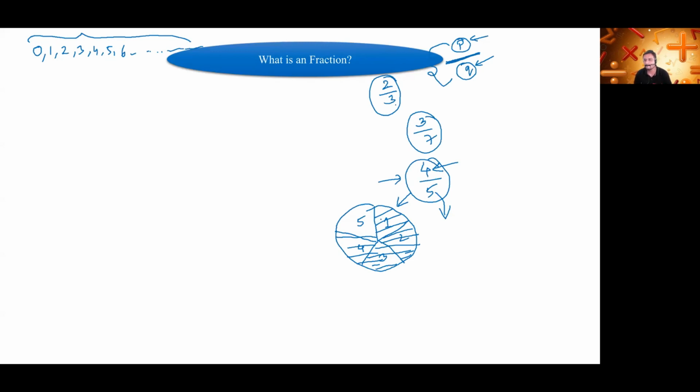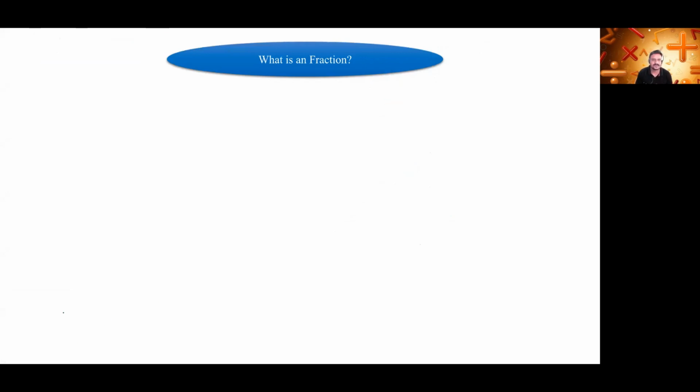Numerator and denominator? Please give the response in the chat box. We will see the actual definition also. Don't worry, it will be more clear to you as I move ahead. Now we will see the actual definition.